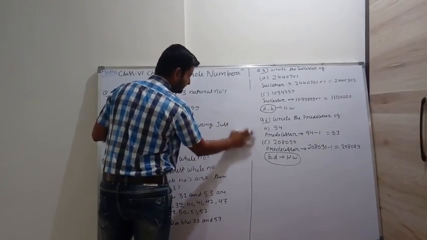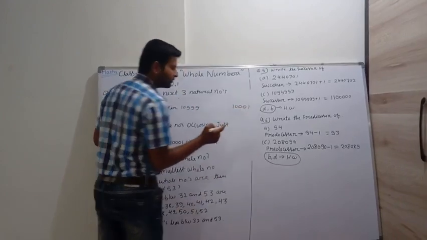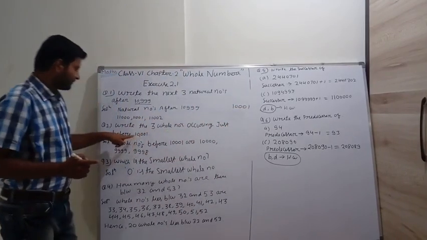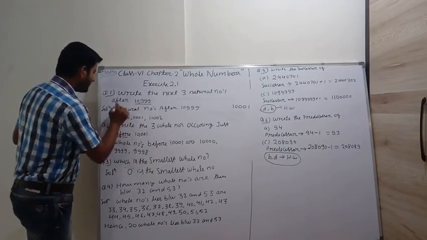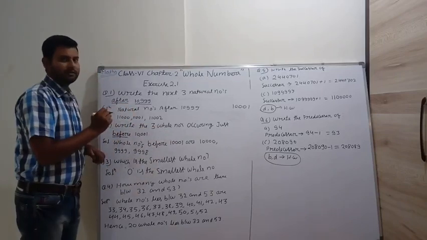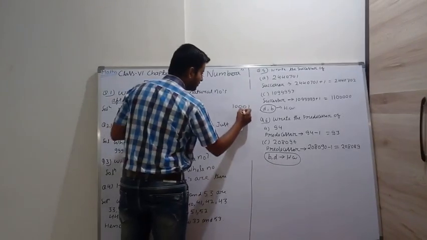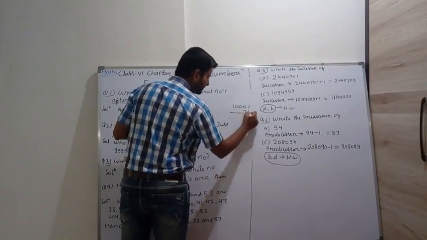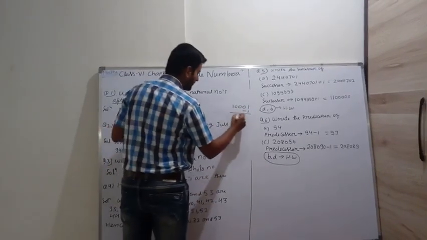Just see here. 10,001. We have to write the three whole numbers just before it. The words before and after are very important words; you have to keep them in mind. Before means we have to subtract, and after means we have to add. So what do we get?